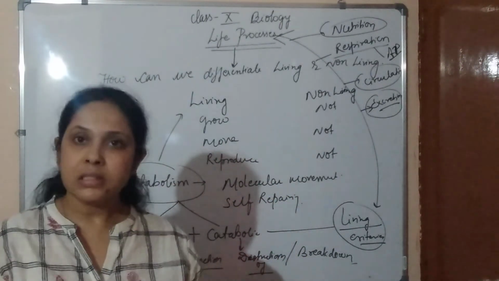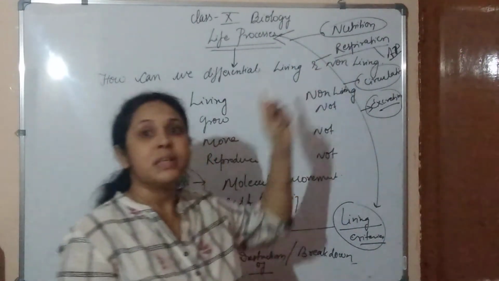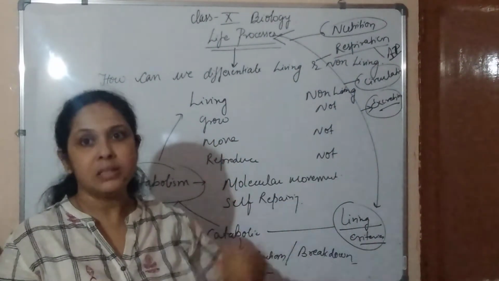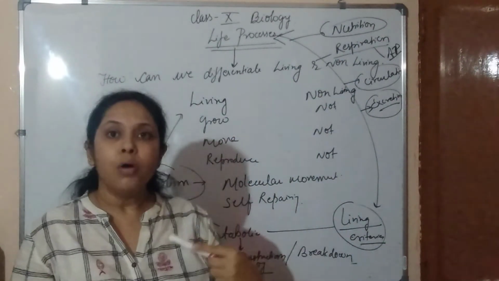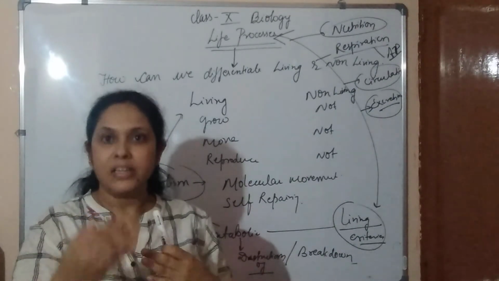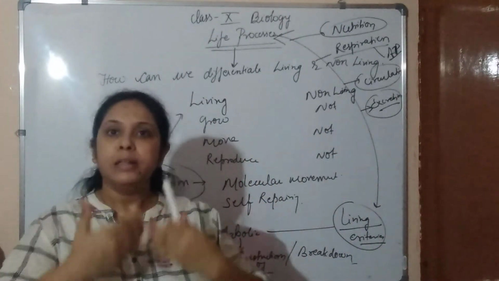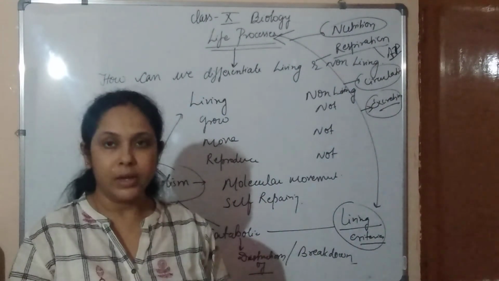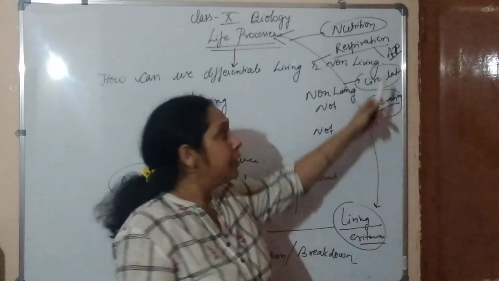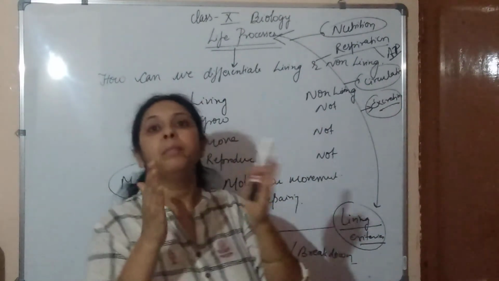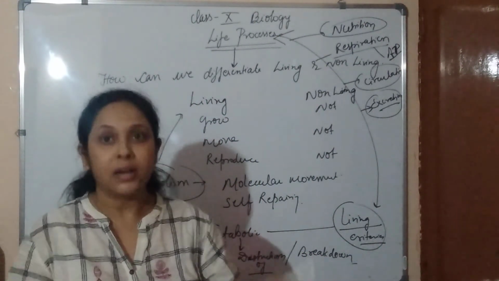So in life processes, we study nutrition, because energy is required to maintain these metabolic activities. Then how these nutrients get digested and passed, through circulation, to all parts of the body, the body cells, and then in the body cells these nutrients break down and produce ATP, which is required to perform activity.